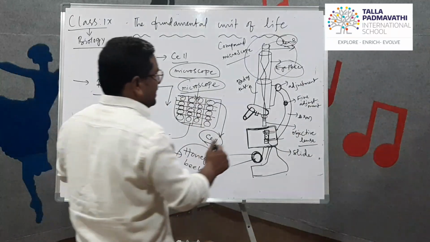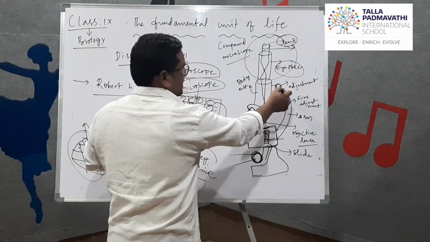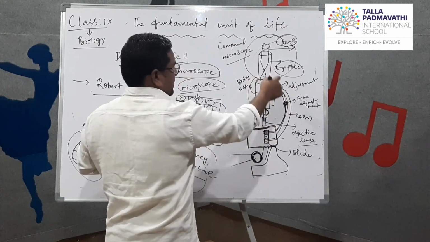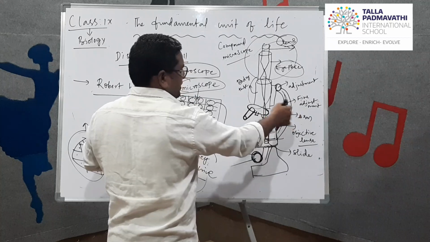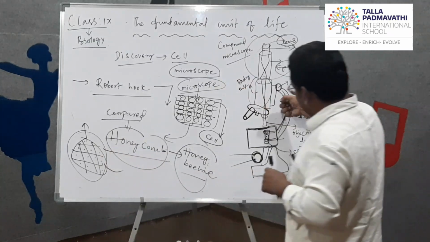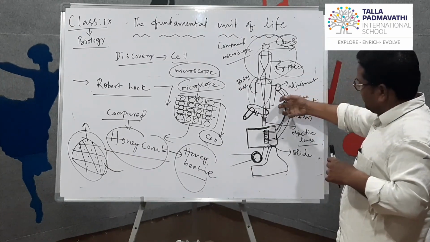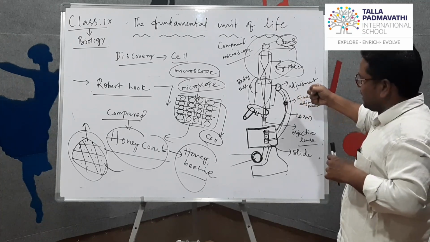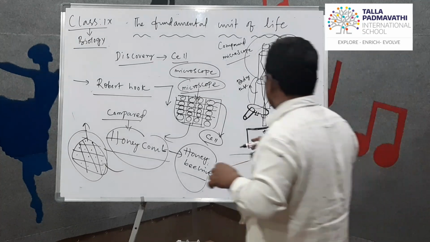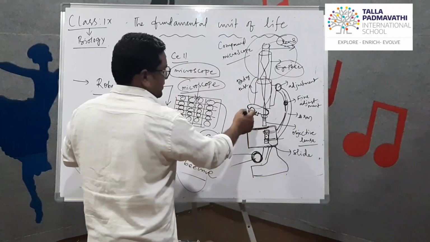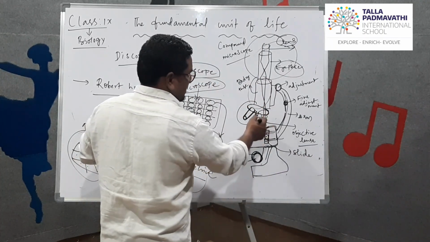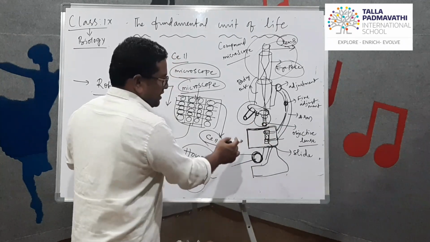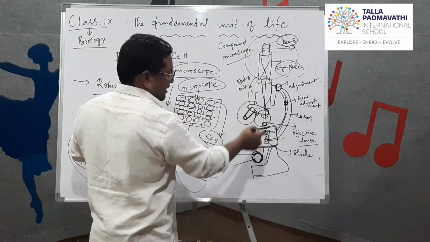Here you can adjust. This is the body, and this is the arm. With the help of this arm, we hold it with our hand, and then we can handle it very clearly. Here you can see the objective lens. Here also we see a lens.